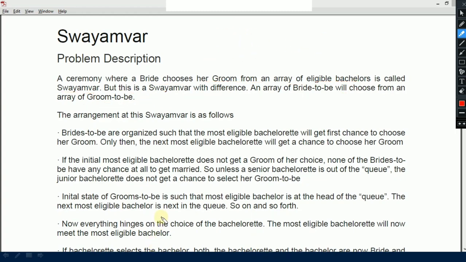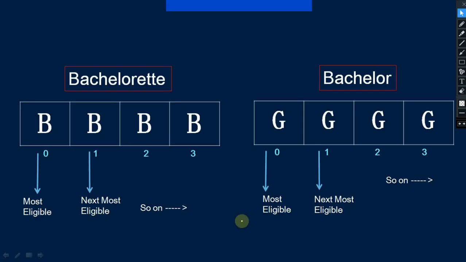Now let's see the arrangement of this Swayamvar. The brides-to-be are organized such that the most eligible bachelorette will get the first chance to choose her groom. Only then the next most eligible bachelorette will get a chance to choose her groom. So let's understand what this point is saying. Let's look at these two arrays. The first one is the array of brides-to-be and the second one is the array of grooms-to-be.